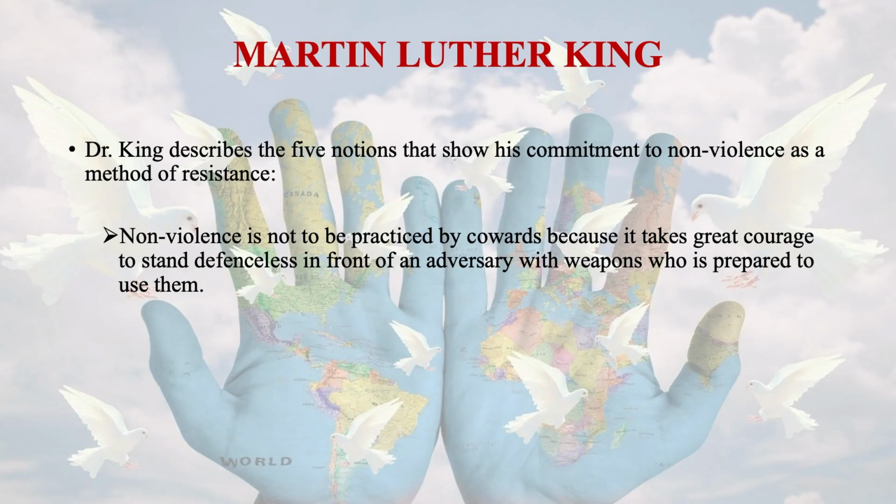The first was non-violence is not to be practiced by cowards because it takes great courage to stand defenseless in front of an adversary with weapons who is prepared to use them. So you need courageous people, not cowards, for practicing non-violence. This is the first notion.